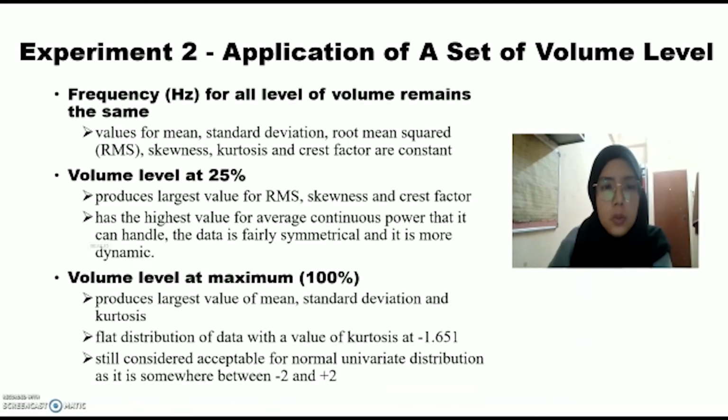From experiment 2, we found out that the frequency for all levels of volume remains the same. The values for mean, standard deviation, root mean squared, skewness, kurtosis, and crest factor are constant.